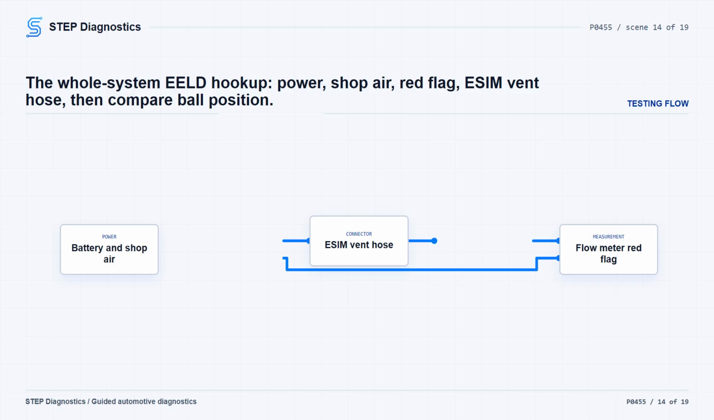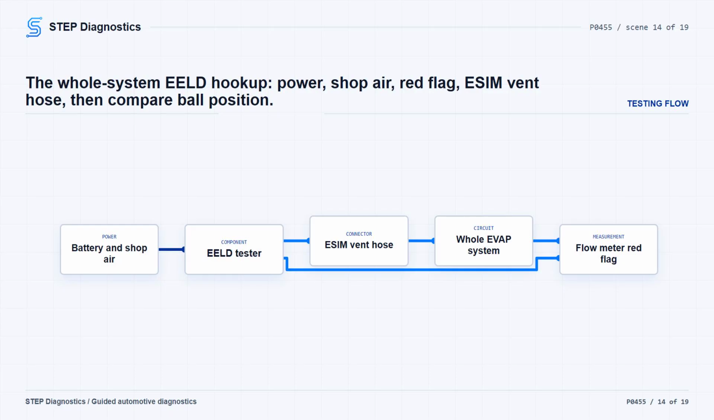Connect the red lead to battery positive, the black lead to battery negative, and connect shop air. Set the smoke air control to AIR. Start the airflow with the remote, block the AIR supply tip while pressing the remote, and verify or set the red flag alignment on the airflow meter. Then connect service adapter 8400-480P to the ESIM vent hose.